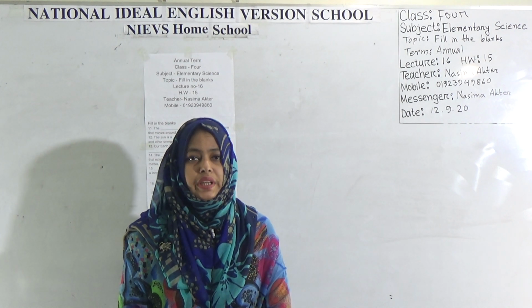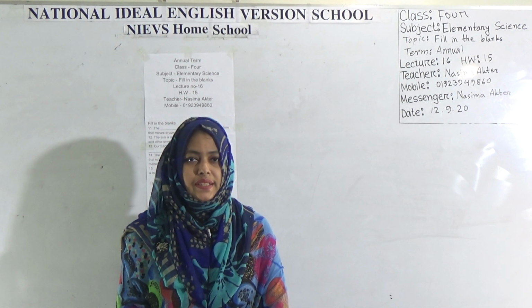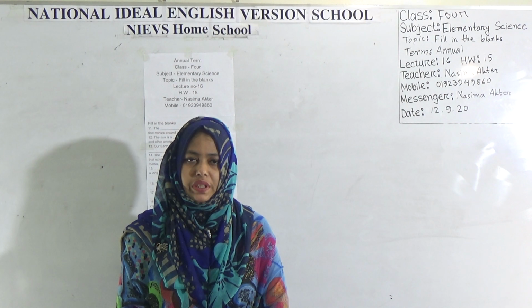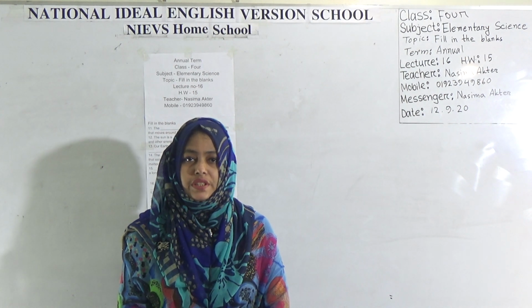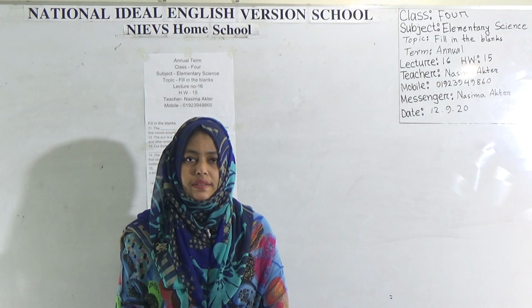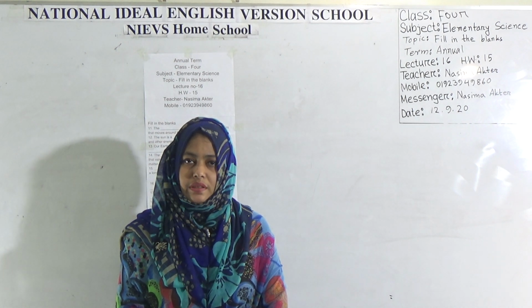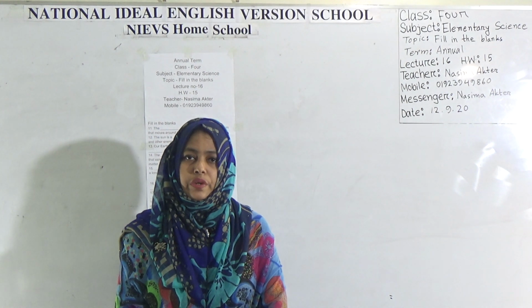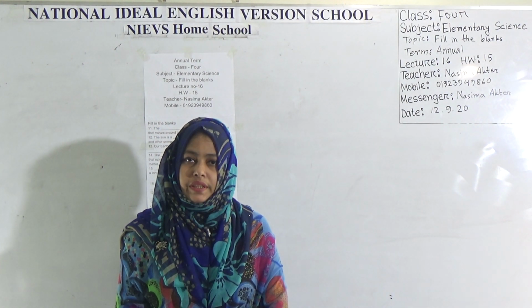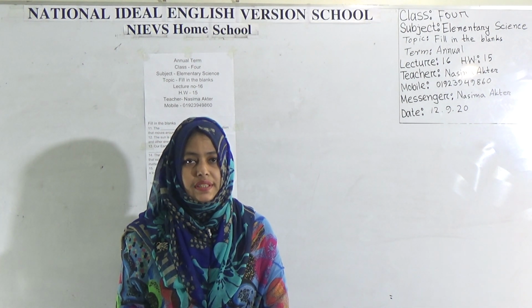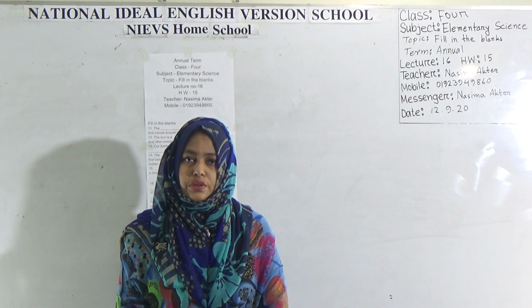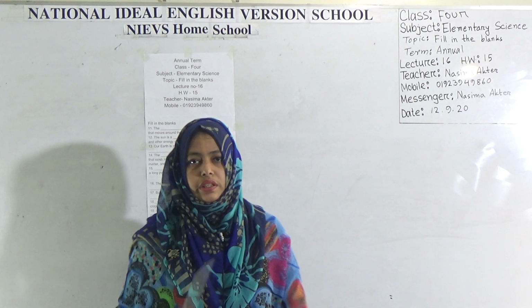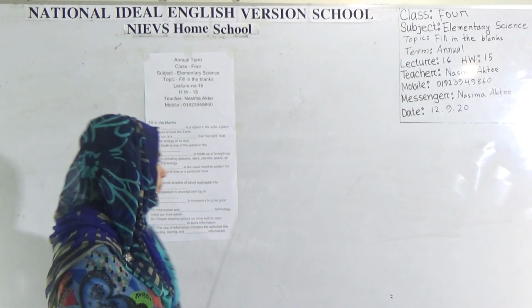Dear student, today I am going to take an elementary science class for class 4 students. Our today's topic is fill in the blanks. In our annual term exam, we have a total of 21 fill in the blanks. Among them, we have already done 10 fill in the blanks in our previous class. Today, we will do from 11 to 21. Let us see today's class at a glance.